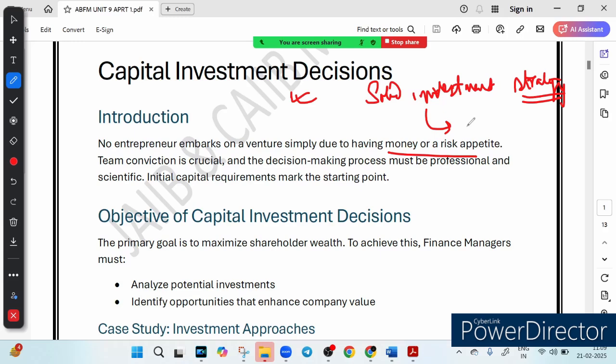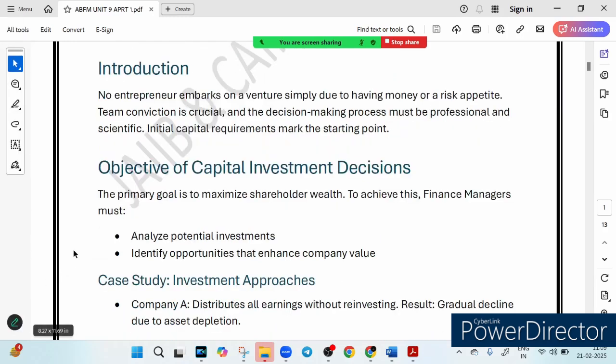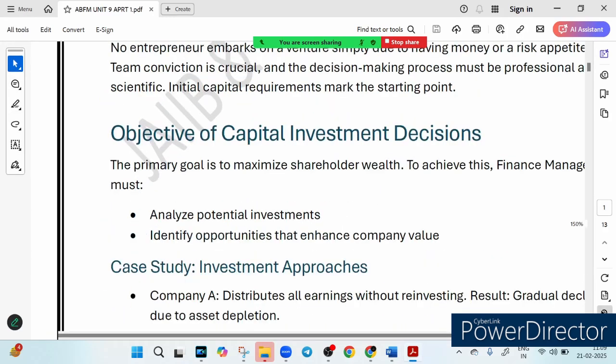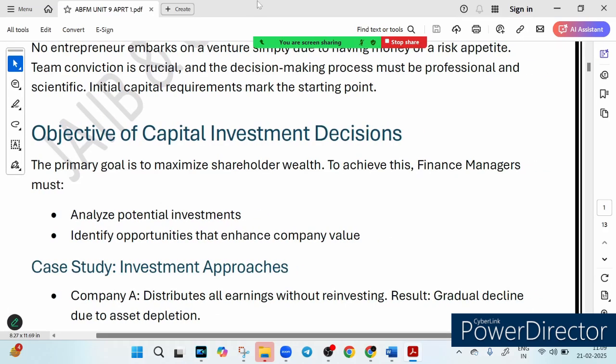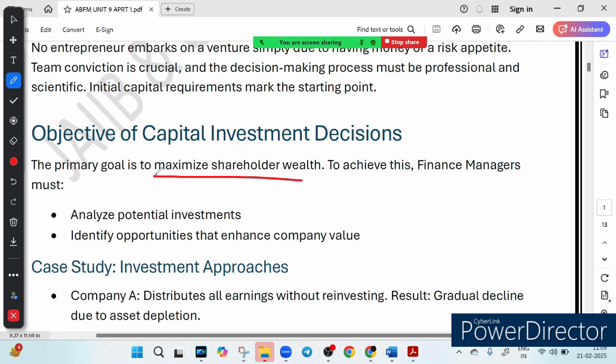Now the question is, why do capital investment decisions matter? What is the objective of it? Let's understand. What is the ultimate goal of this so-called capital investment decision? The ultimate goal is simple. The ultimate goal is maximizing shareholder wealth. So let me highlight the key point, that is maximizing the shareholder wealth. This means making a smart financial move that increases the company value. To do this, financial managers must analyze the potential investment, must identify the growth opportunity and ensure that the company does not run out of valuable assets.